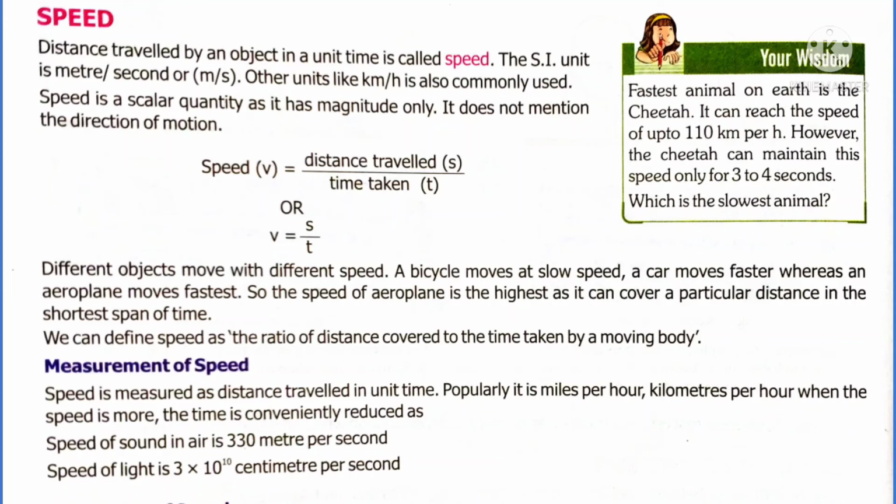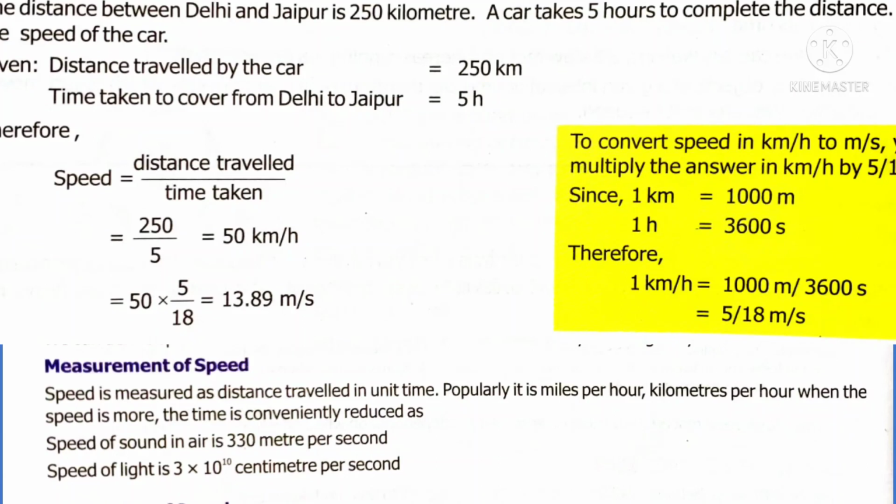Here we can infer that different objects move with different speeds. You are going to Delhi by bus or you may prefer to go to Delhi by aeroplane. In which case will the speed be more? Definitely by aeroplane. The aeroplane moves with high speed whereas the train moves with less speed, because the train takes a longer time to reach the place whereas the aeroplane takes less time. So speed is higher in the aeroplane whereas speed is lower in the train.